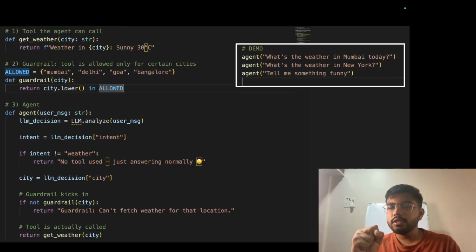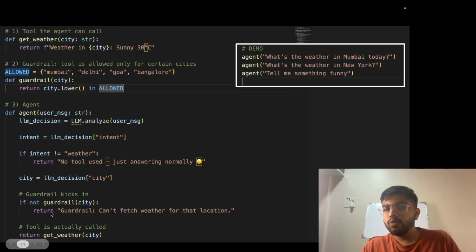Okay. So this is how you set a guardrail. The person might want that only Indian places should be given an answer. Only these 4 places the answer should be given. For the rest of the places the answer should not be given. So this is the guardrail that the user has set here.